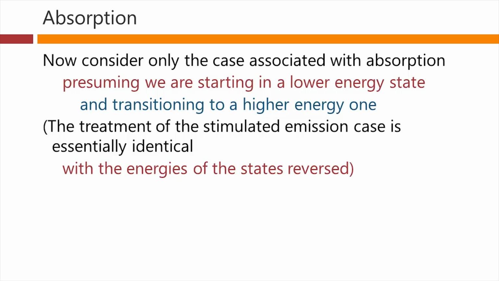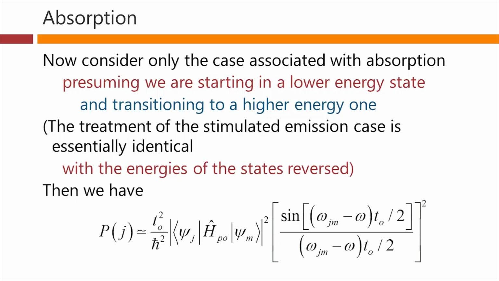However, here we're going to look at the absorption case. Then we have this equation from our previous derivation, leaving only the absorption term in here, which resonates when omega is approximately equal to omega_jm, the separation between the jth state and the mth state in energy divided by h bar.